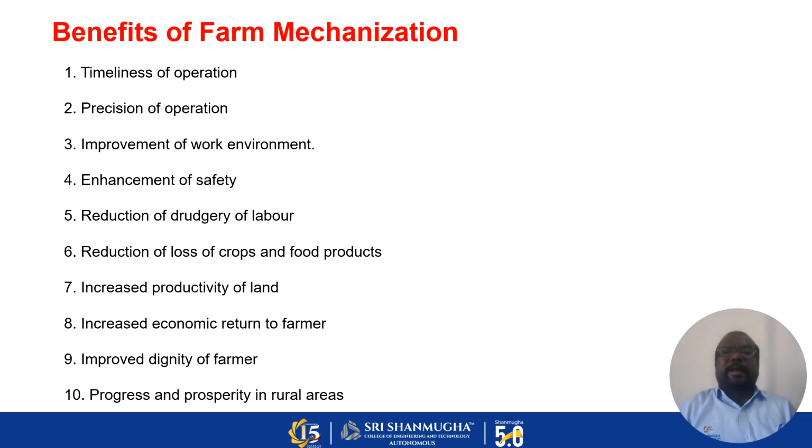And also reduction of loss of crops and food grains. While using manual power, you can lose some crops and food grains. In cases where we are using farm mechanization, you can reduce the loss of crops and also increase the productivity. The eighth point is increased economic return to the farmers.